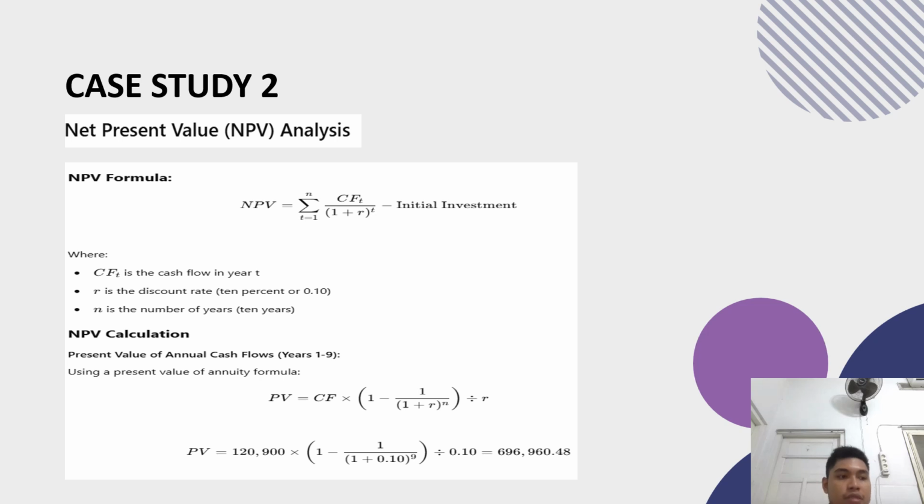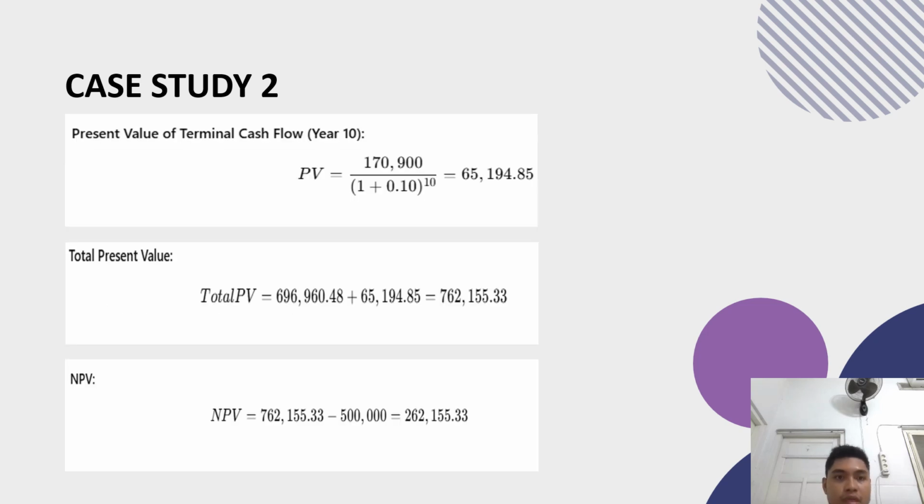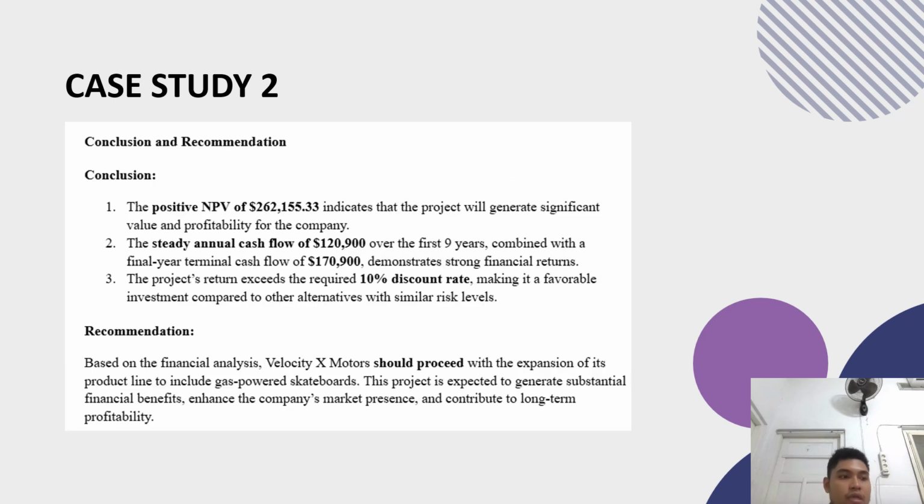Step 2, present value of terminal cash flow year 10. And step 3, total present value of cash inflow. Step 4, net present value calculation. The net present value NPV of this project is $262,287. Because the NPV is positive, the project is financially feasible and is recommended for investment.